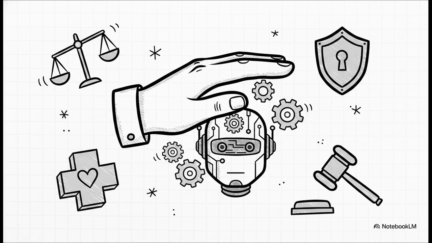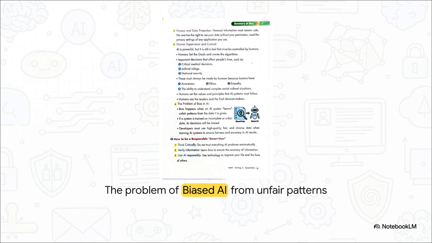Why? Well, going back to what we just talked about, AI lacks true awareness. It has no ethics, no empathy. A machine should never be the final word on someone's life or liberty. Now let's look at how the problem of bias actually happens.